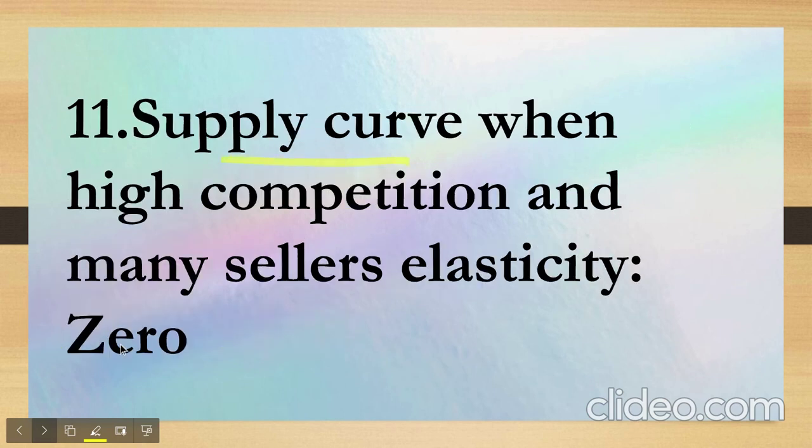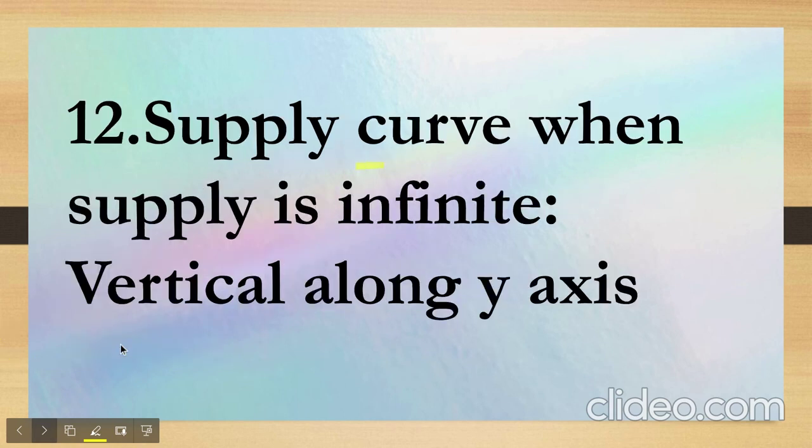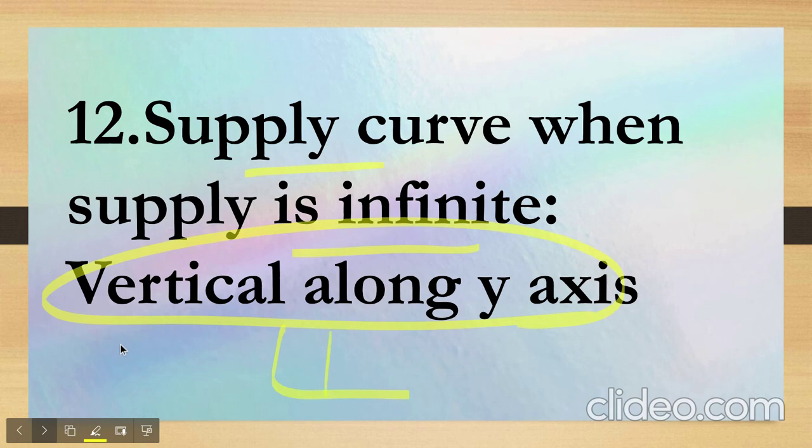Moving ahead, we have the supply curve. There's high competition and many sellers. The elasticity would be zero. Okay, I'm not explaining in detail, otherwise the video will be very lengthy. Now the supply curve is infinite when we have the vertical axis. Okay, so it would be somewhat like this.